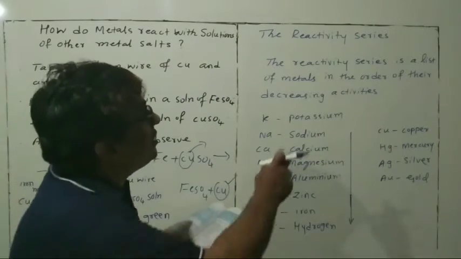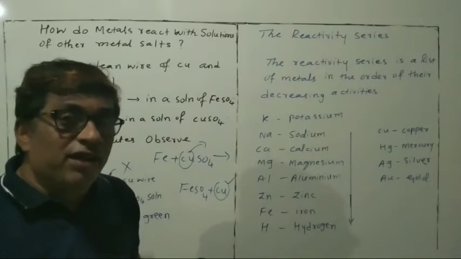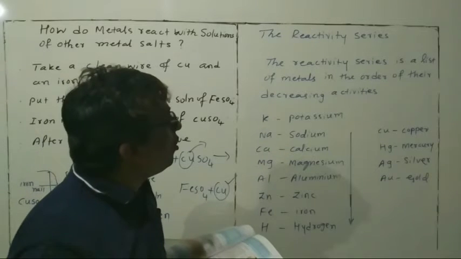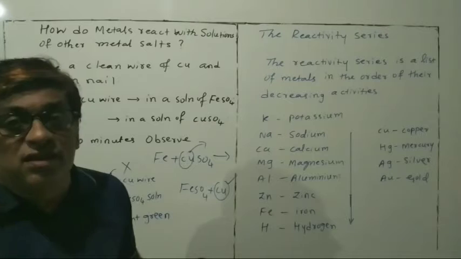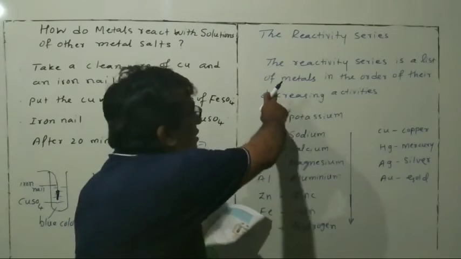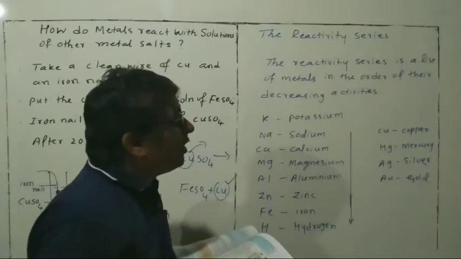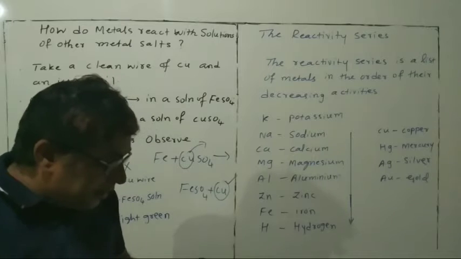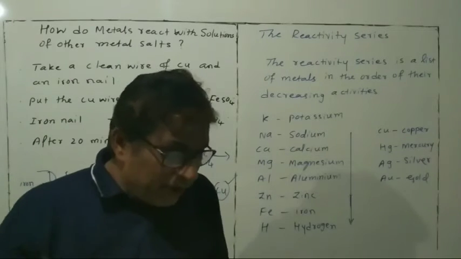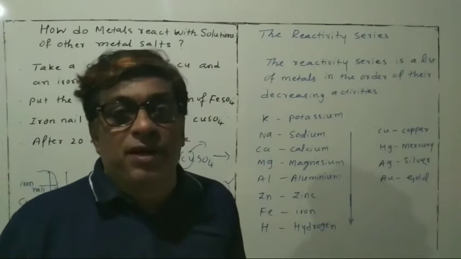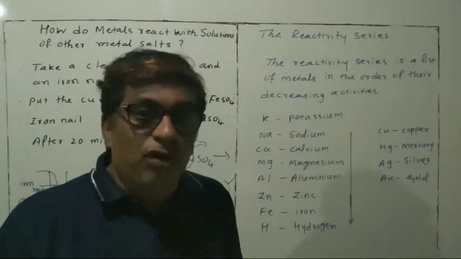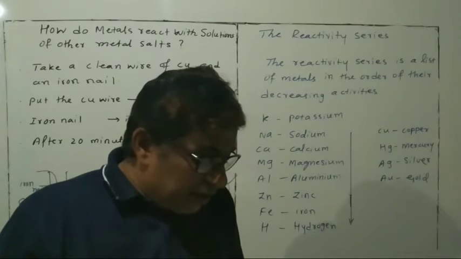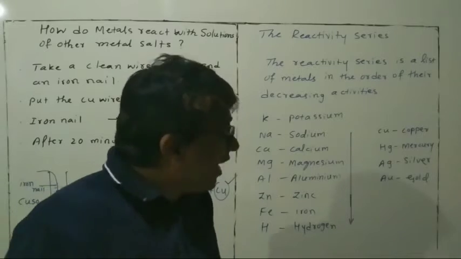The reactivity series is a list of metals. So what do you mean by reactivity series? The reactivity series is a list of metals in the order of their decreasing activities. After performing the displacement reactions, the following series is known as the reactivity series.